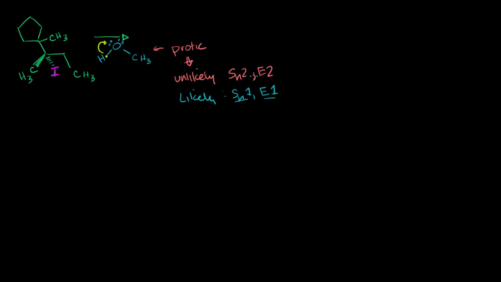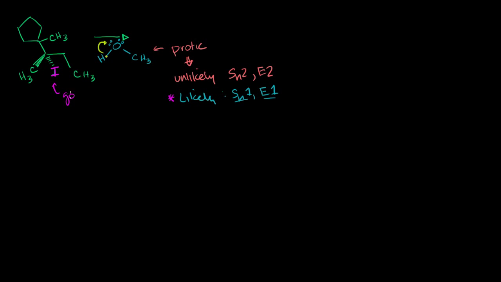Both of those can do well with a good leaving group. But it's a necessary requirement for an Sn1 or an E1 reaction. Remember, an Sn1 and E1, in both of them, the first step is that the leaving group leaves on its own. That is the rate determining step. So that's a requirement for Sn1 or E1. So it still looks likely. We haven't seen anything that would make us think that we wouldn't have an Sn1 or E1. This is a good leaving group.